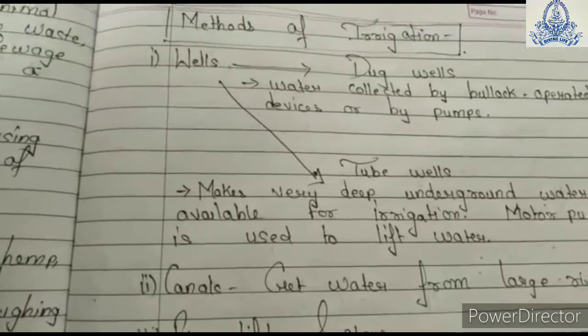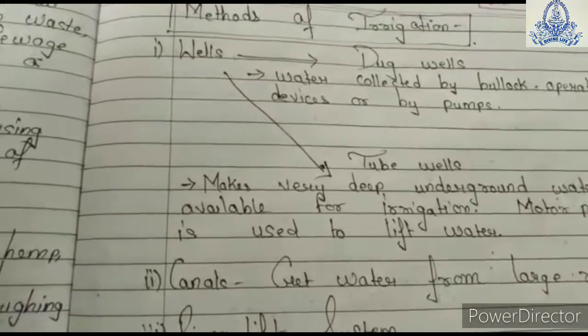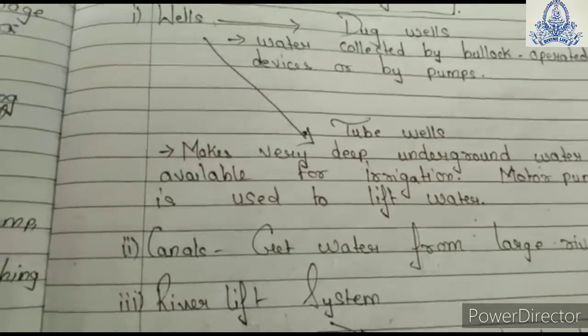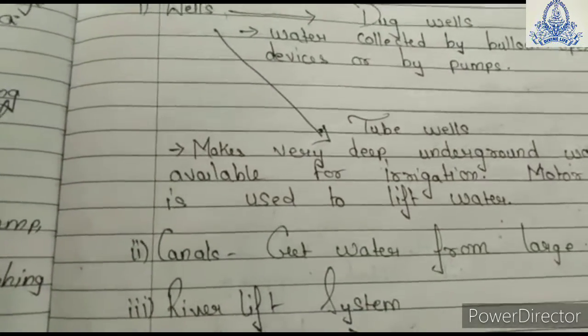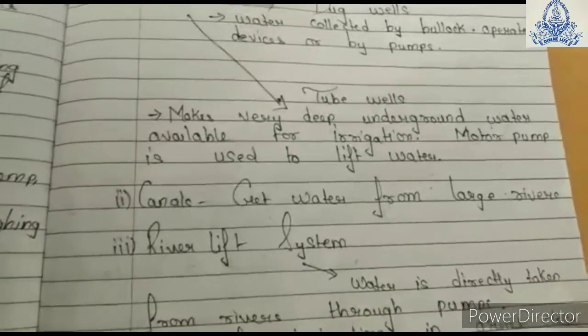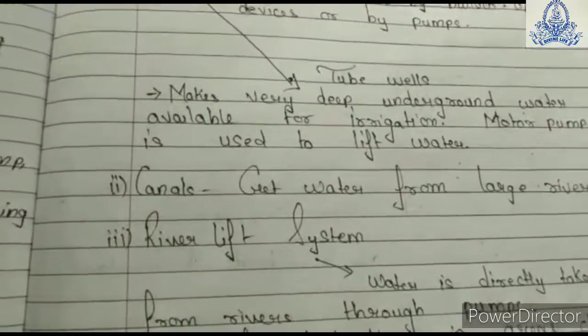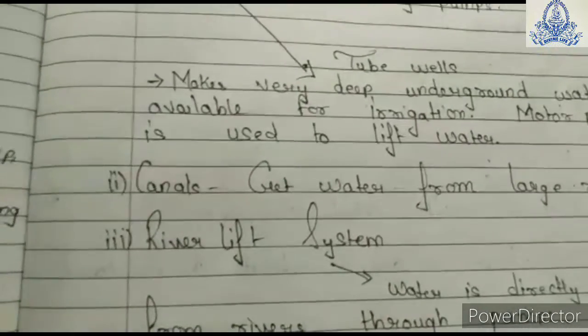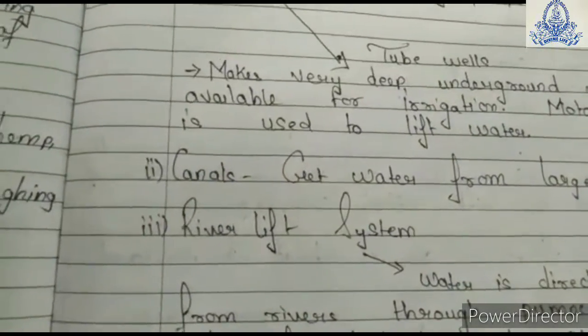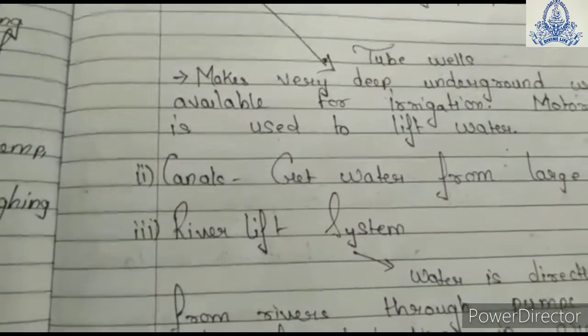Tube wells. Here it is very deep underground water which is available for irrigation. We are utilizing a motor to lift the water from the underground. Second is canals. Here we get the water from large rivers. Now this system is useful for such fields or crops which are situated near the rivers. If they are situated near the rivers, then and only then this method is useful.